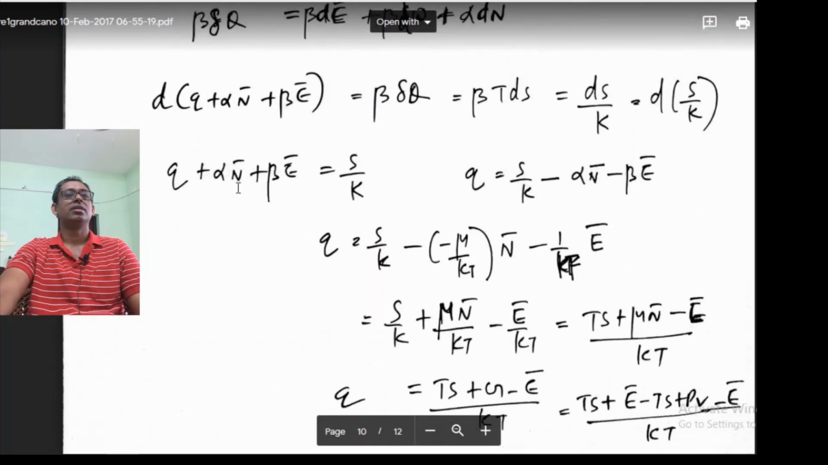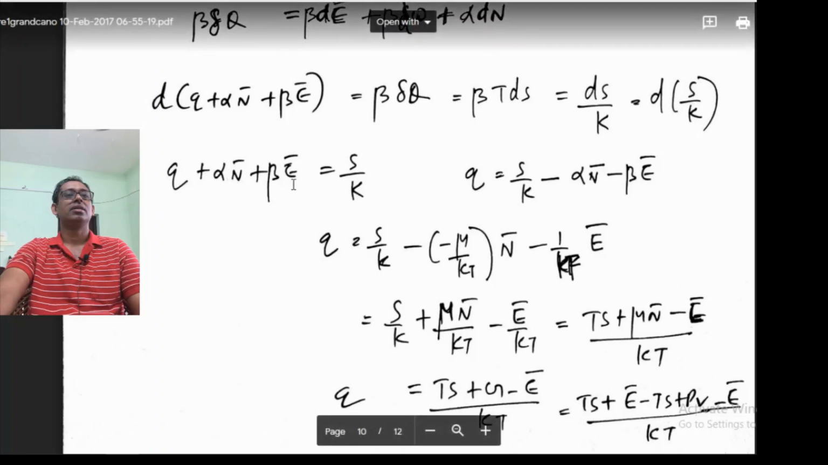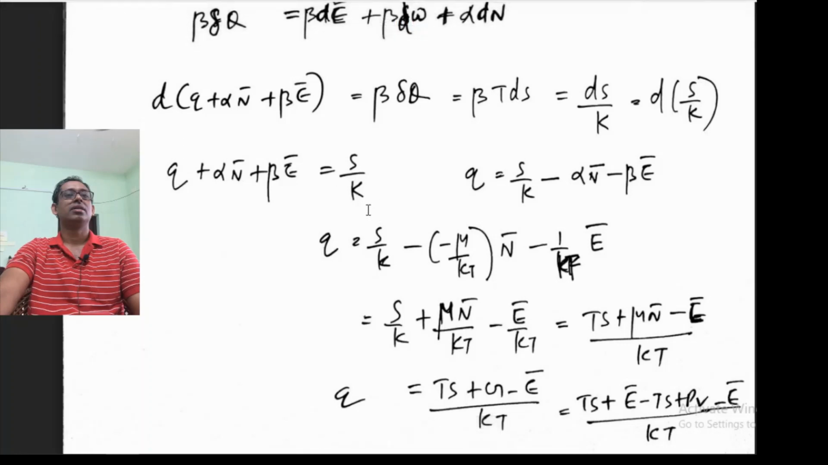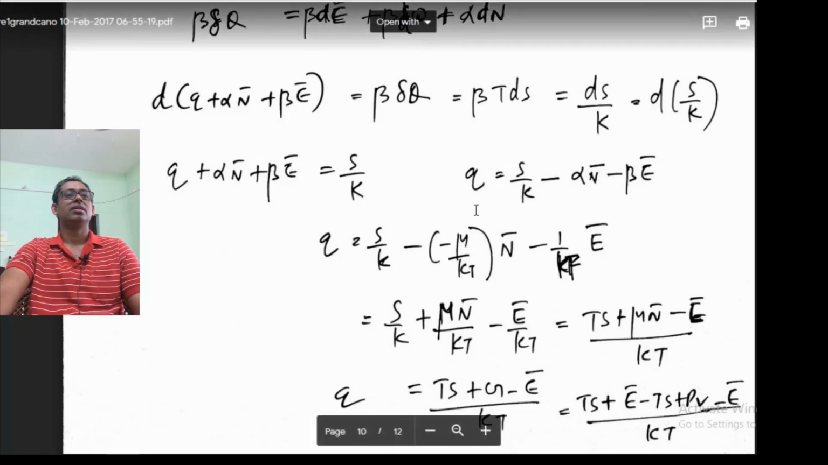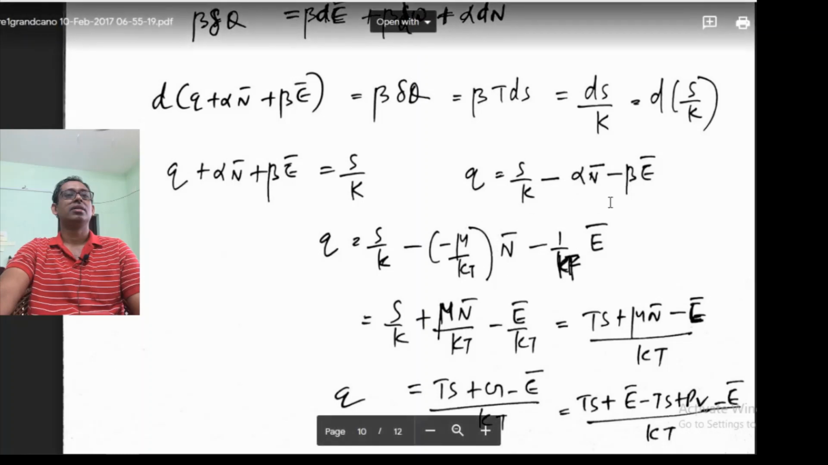So here we have the differential of Q plus alpha N bar plus beta E bar, and here we have the differential of S by k. So these two will be equal. What is inside that differential will be equal. So Q plus alpha N bar plus beta E bar is equal to S by k. Then Q is equal to S by k minus alpha N bar minus beta E bar. I am taking this alpha N bar and beta E bar to the other side. So Q is equal to, in here instead of alpha I am writing minus mu by kT, and for beta I am writing 1 by kT.